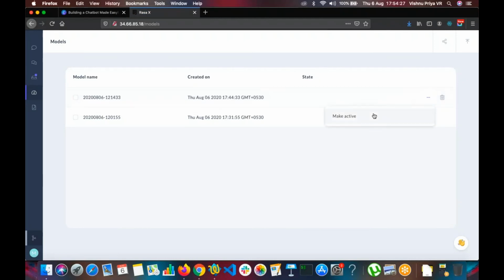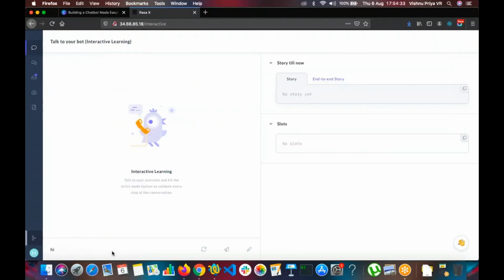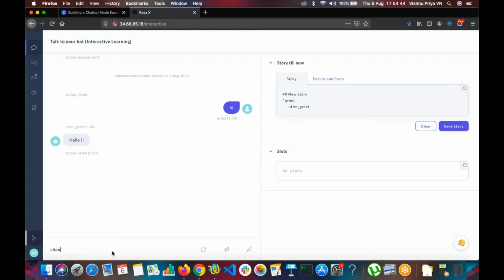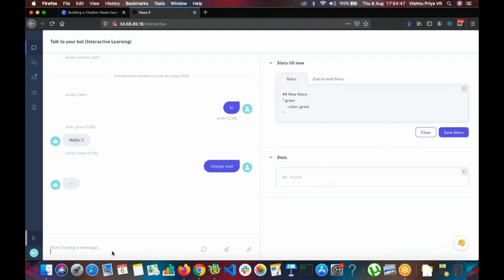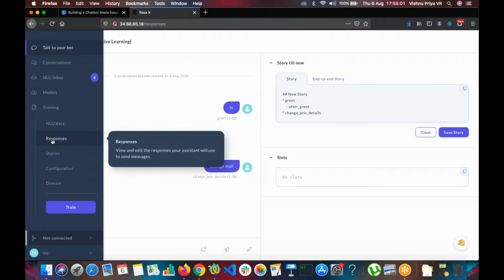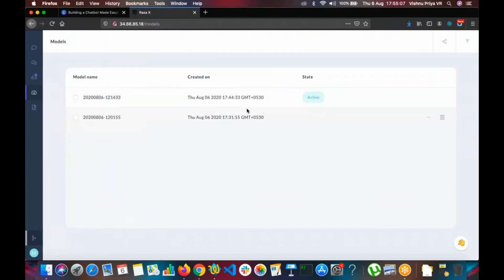Okay, it seems to be a glitch. Anyway, I'll try for the last time and see if it works. Okay, so I guess something is really wrong here, and I also see that the latest model is not getting loaded.